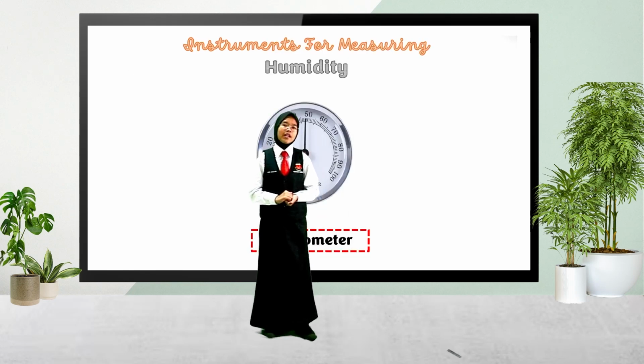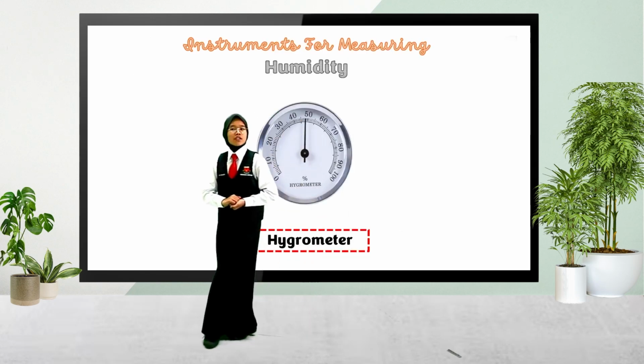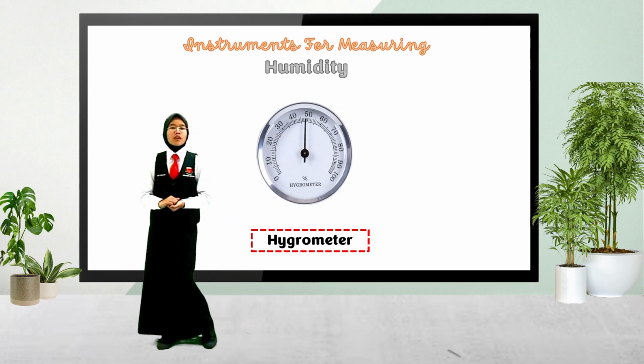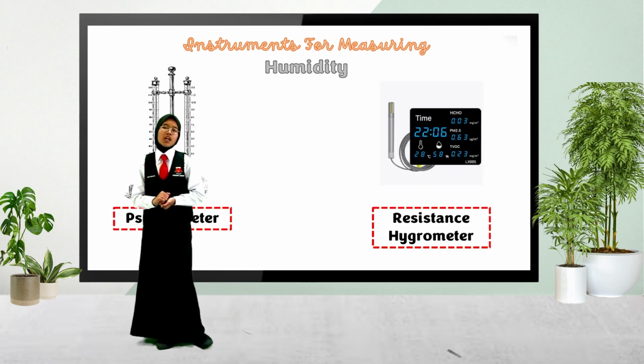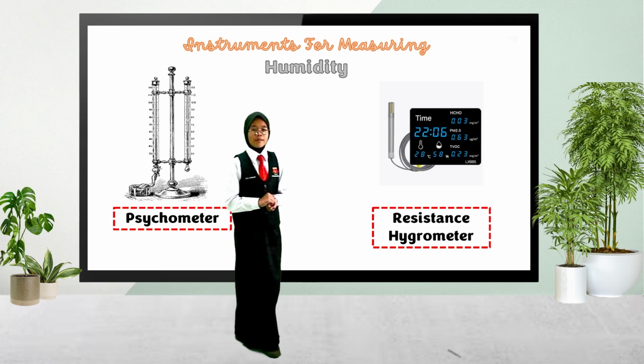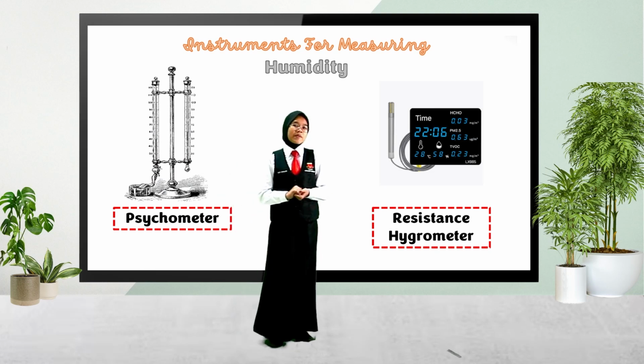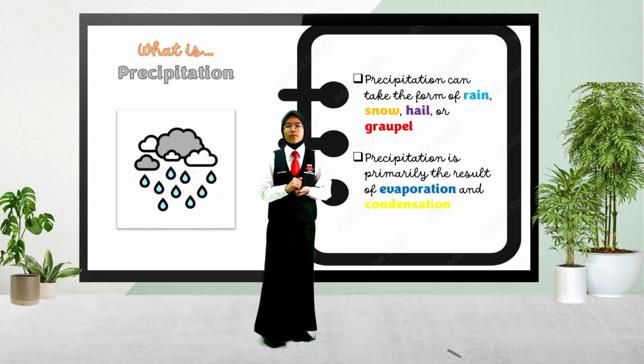Instrument to measure humidity. The hygrometer is the instrument used to measure humidity. You can also find more than one type of this device, like the psychrometer and the resistance hygrometer. Precipitation. Precipitation can take the form of rain, snow, hail, or graupel. Precipitation is primarily the result of evaporation and condensation.